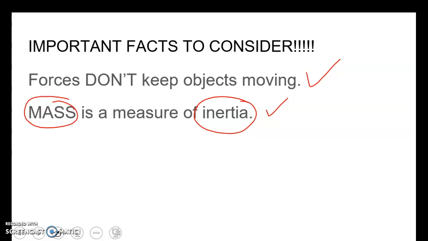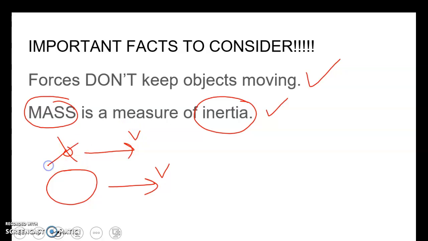Now think about this. Inertia is resistance to change. If you have a pebble and you have a boulder, and they're rolling at the same velocity, which one would be easier to stop? Well, the pebble, right? Its resistance to change would be a lot less, and that's because its mass is a lot less. It has a small mass as opposed to a big mass. The boulder, on the other hand, would require a lot of force to stop its motion or to change its motion. In fact, if it's a big enough boulder, it'd probably roll you over if you tried to get in front of it. So therefore, mass and inertia go hand in hand when we discuss them.